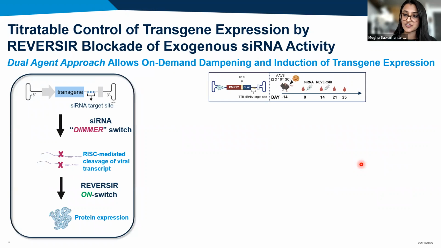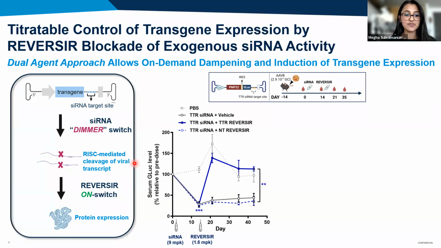In the dual agent strategy that's described in figure 6, an exogenous GalNAc conjugated siRNA is used to dampen expression of a transgene that contains a complementary target site for the siRNA within the 3' UTR. Subsequent dosing of reversir can then be used to block the activity of the siRNA and control expression in the on state.